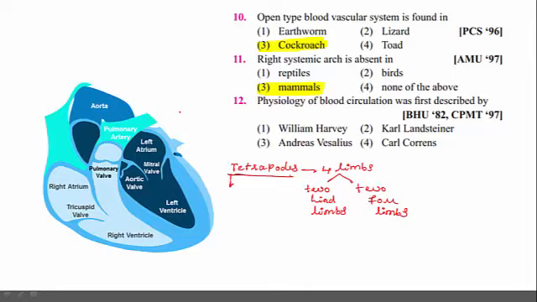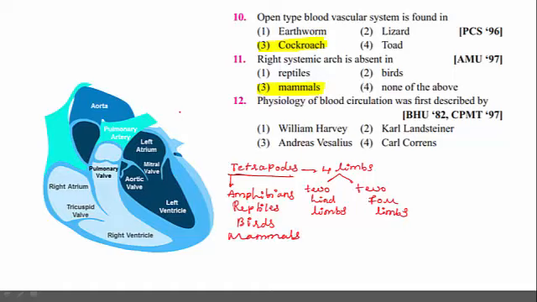So, the tetrapod group includes amphibians, reptiles, birds, and mammals. In birds, the forelimbs are modified into wings.